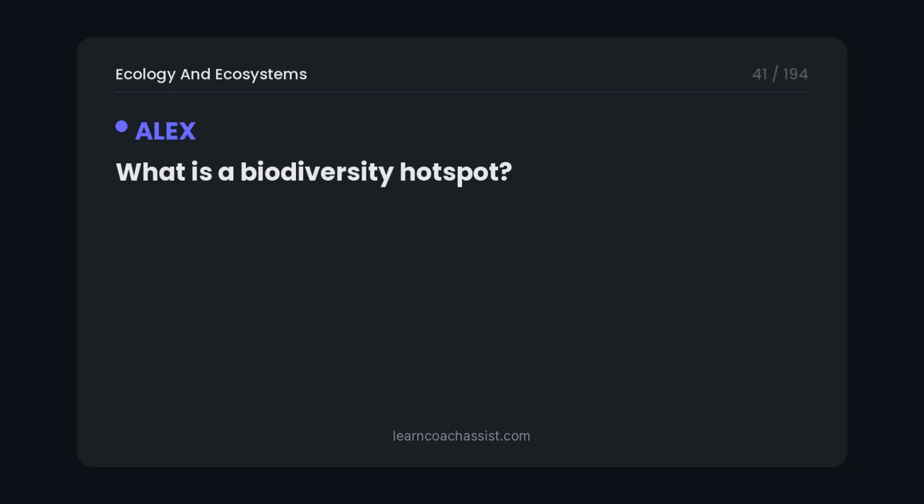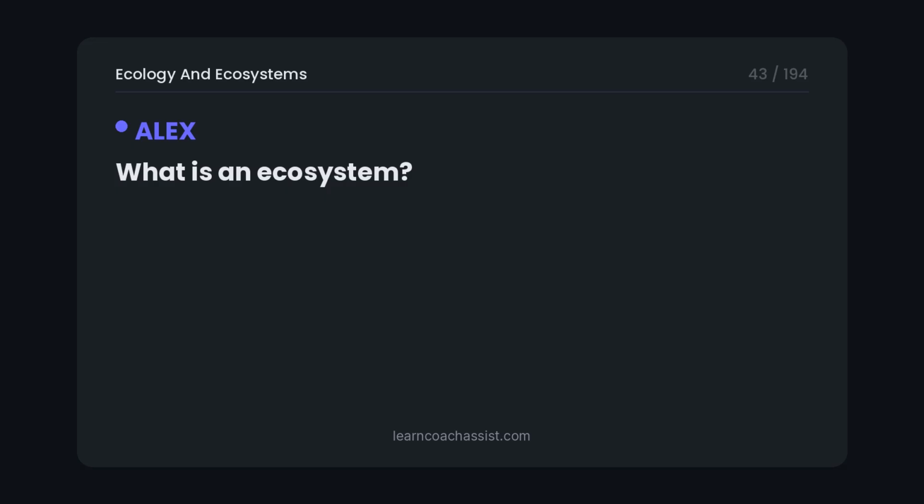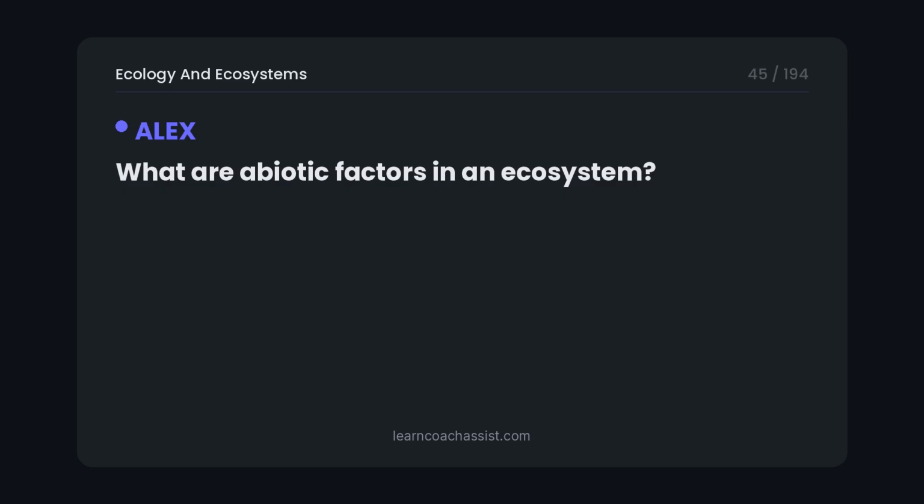What is a biodiversity hotspot? A biodiversity hotspot is a biogeographic region with a significant reservoir of biodiversity, greater than or equal to 1,500 endemic plant species, that is under threat of destruction. What is an ecosystem? An ecosystem is a community of living organisms, biotic factors, interacting with their physical environment, abiotic factors, as a functional unit. What are abiotic factors in an ecosystem?